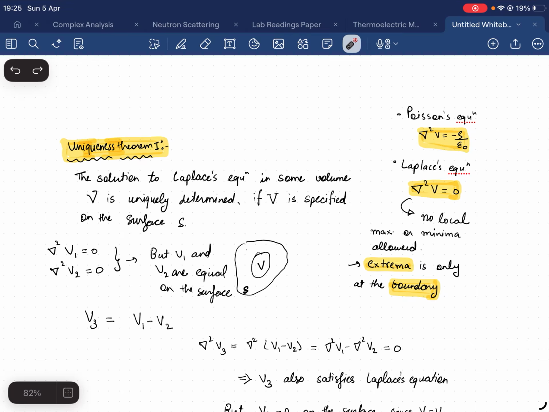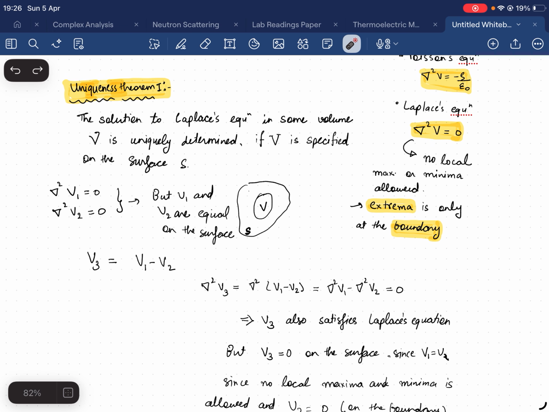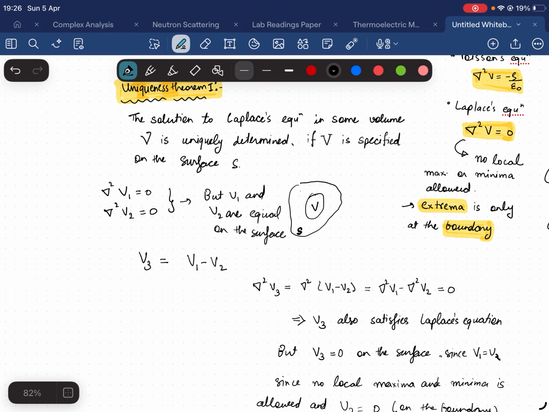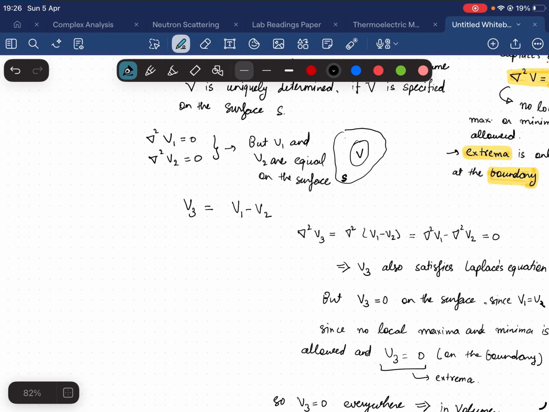By basic calculus, if some potential follows Laplace equation, that means no local maxima or minima are allowed. Maybe you can write in the comment section the reason for this consequence. It's from very basic calculus. Further, if there is some extrema, then that extrema exists only at the boundary. For more details, you can look at this classical text written by Griffiths, third edition, Classical Electrodynamics, in short ED. Okay, so now we look at the proof.